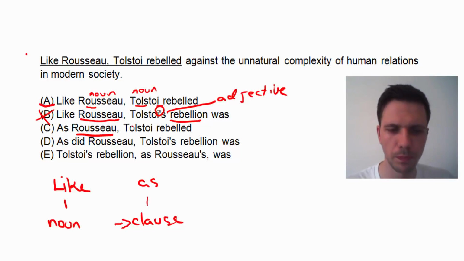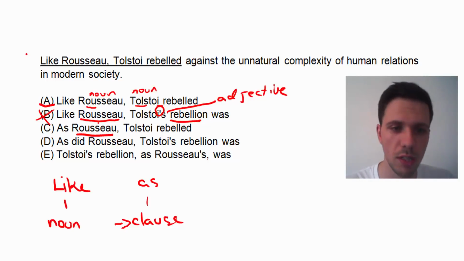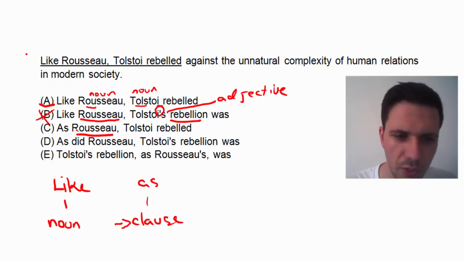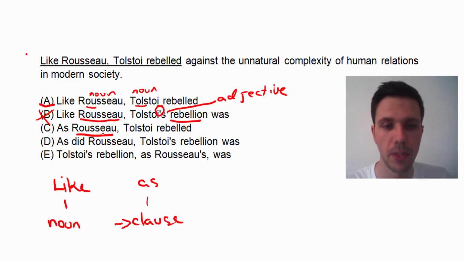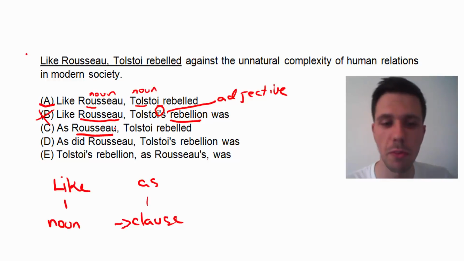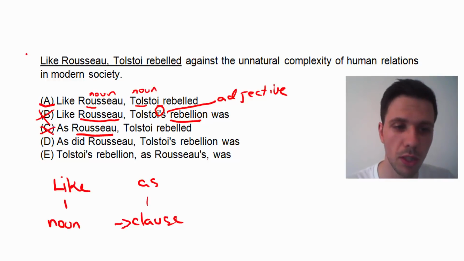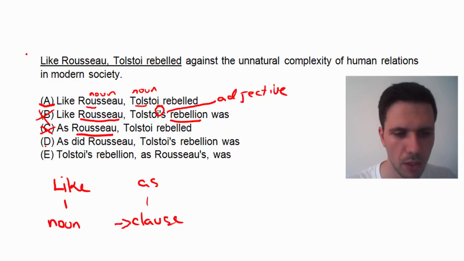So as Rousseau, what are we comparing? Tolstoi rebelled against the unnatural complexity of human relations in modern society. For this to be correct, we would have to say as Rousseau did, or as Rousseau rebelled, Tolstoi rebelled. We would need a verb after Rousseau, so C is going to be wrong. There has to be a verb because that would create a clause, and that's what we need.